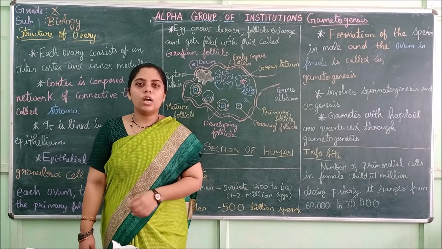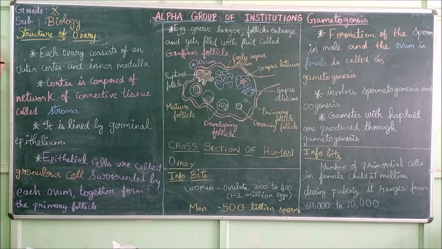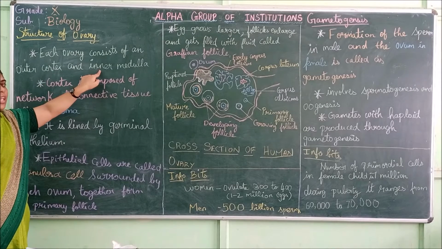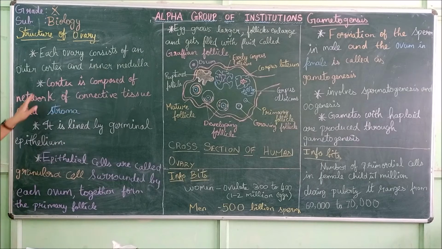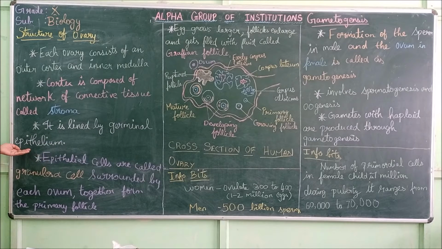Now I am going to give you a recap from the first. Listen carefully, children. Now we are going to see the structure of the ovary. It is made up of two layers, the outer cortex and the inner medulla. The cortex is composed of a tissue called stroma, lined by a germinal epithelium.